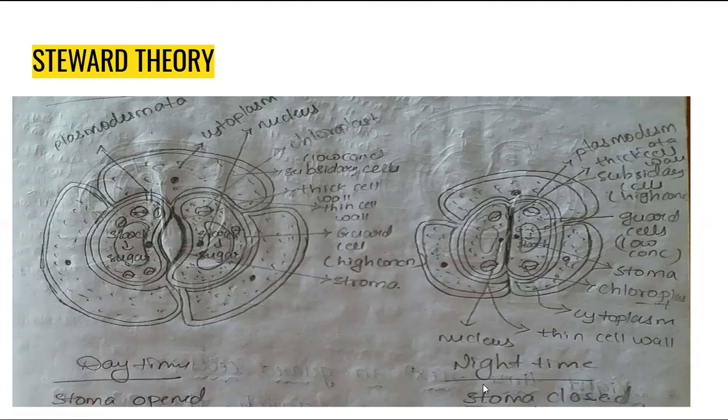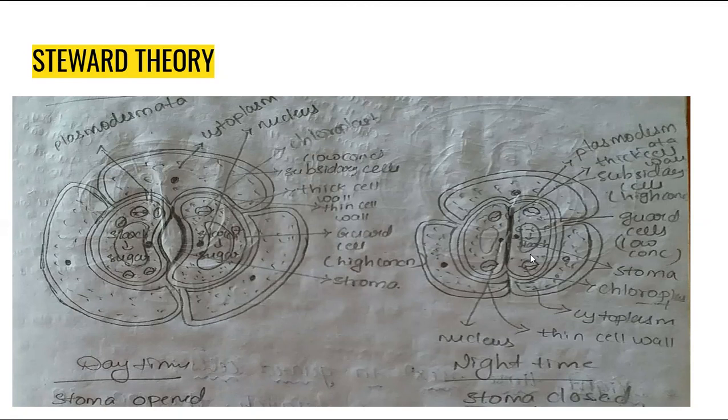But during the night time, the guard cell chloroplast cannot participate in photosynthesis. They cannot prepare food material like starch. During the night time, glucose 6-phosphate is converted into starch by phosphatase enzyme.